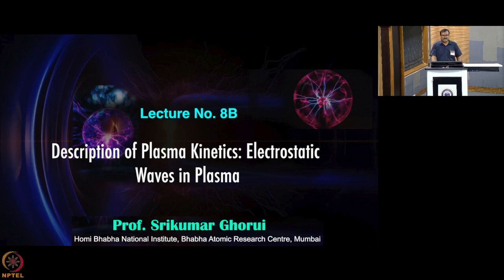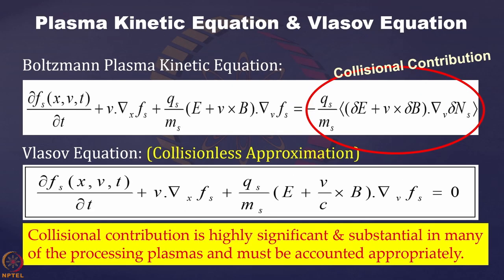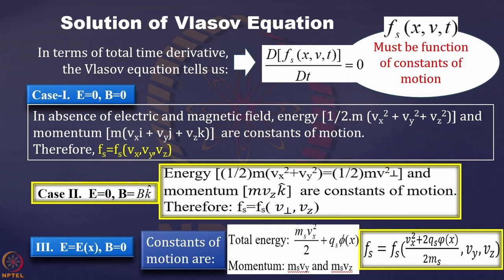So in the last class, we got the plasma kinetic equation and then the Vlasov equation, and we found that if we neglect the collisional contribution, the plasma kinetic equation reduces to the Vlasov equation. To understand possible solutions of the Vlasov equation, we used the fact that its total derivative gives 0.